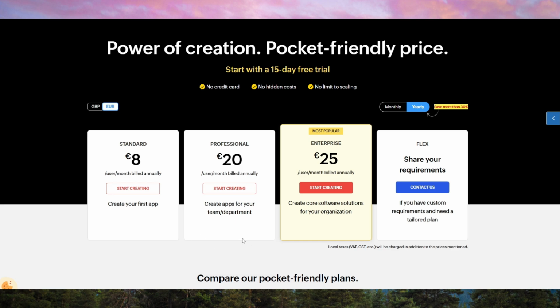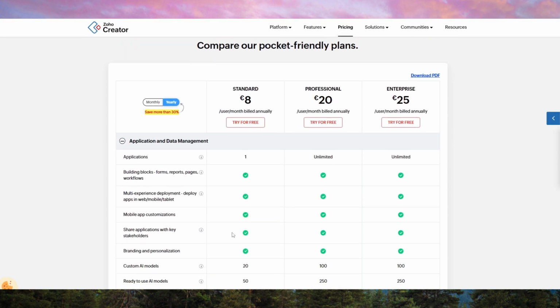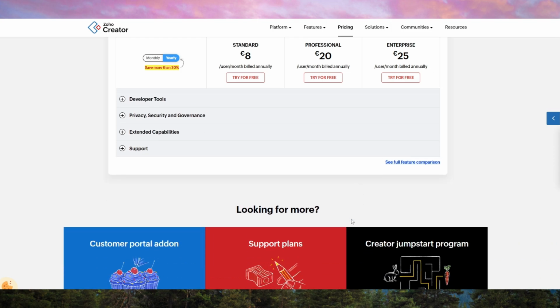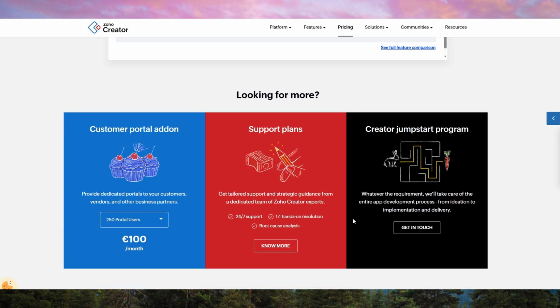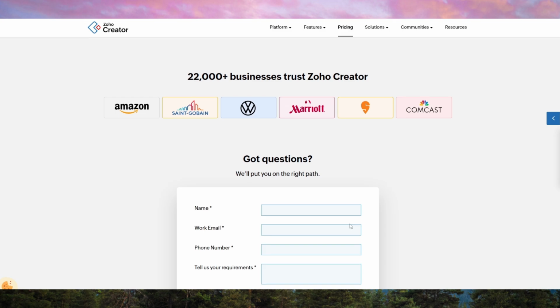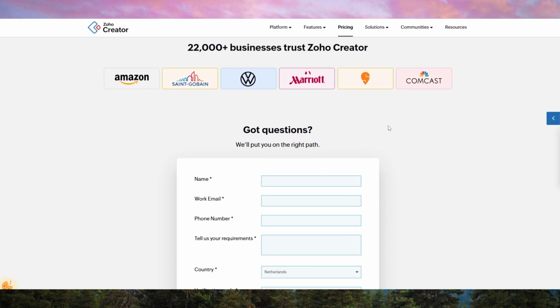In conclusion, Zoho Creator is ideal for businesses that need custom solutions but lack the budget or expertise to hire developers. If you're willing to invest time in learning the platform, it can be a game changer for your workflow. But if you're looking for a truly plug-and-play experience, you might need to look elsewhere.